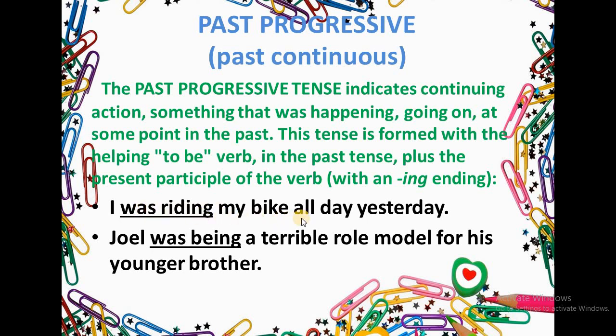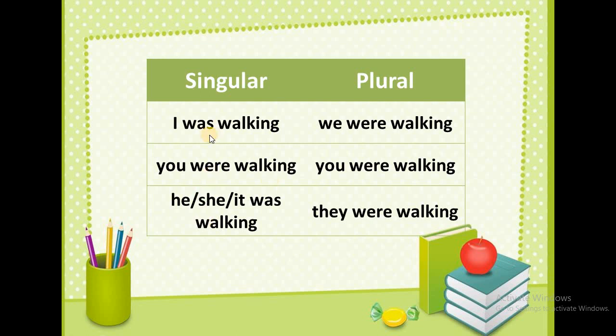I was riding my bike all day yesterday. I was riding, so I is the subject, was riding is verb one with ing, and then the sentence complement. Now, we have to know that I, he, she and it, we use with was. But we, you, they, we use with were. So I was walking. He, she, it was walking. We were walking. You were walking. They were walking.